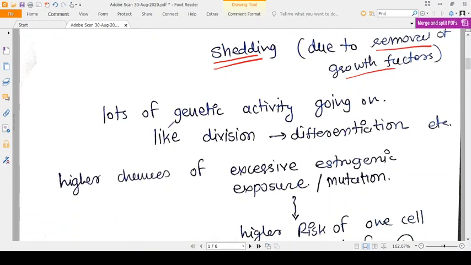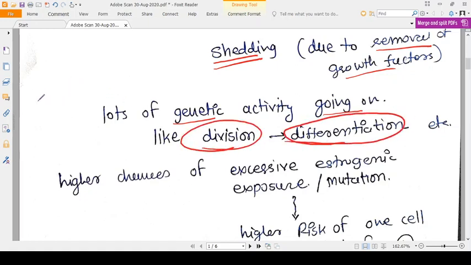So lots of genetic activity is going on in the endometrium, like division, then differentiation. Once the endometrium has to form, there will be lots and lots of division. Then glandular formation will be there, so there will be differentiation.